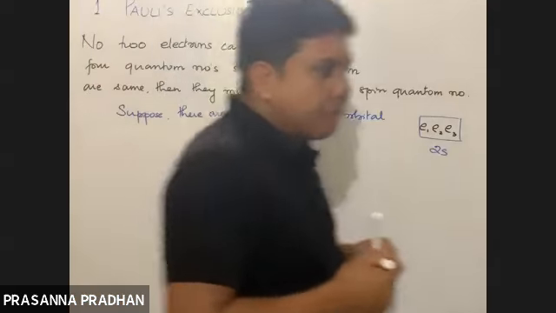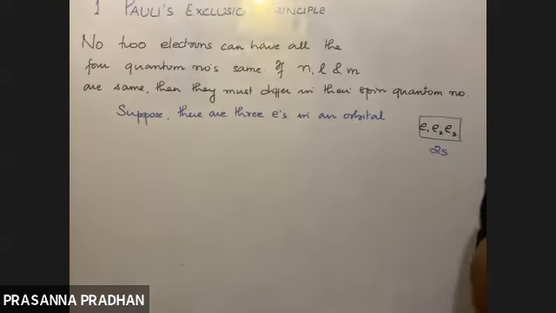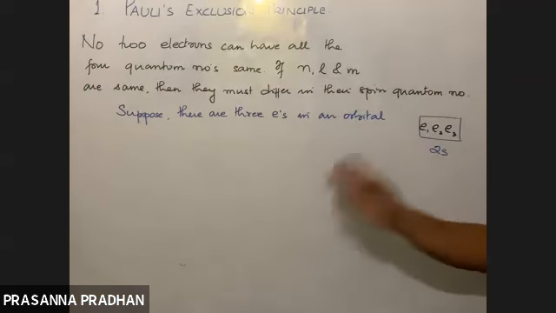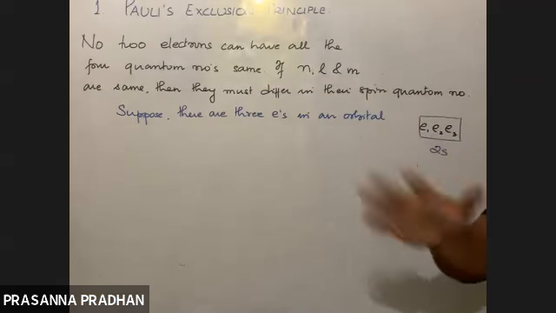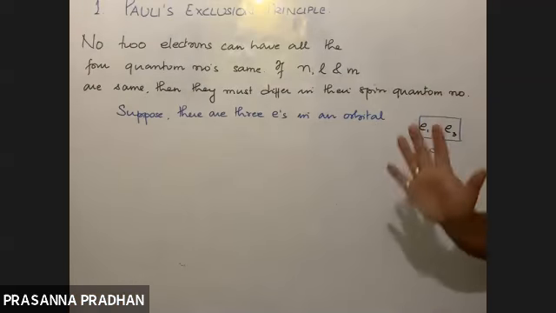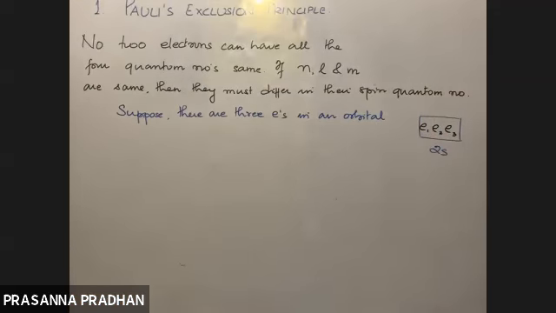By the way, how many 2s orbitals are there? There is only one s orbital, right? There are three p orbitals, px, py, pz. How many d orbitals are there? Five. How many f orbitals are there? Seven. So I have considered the 2s orbital.